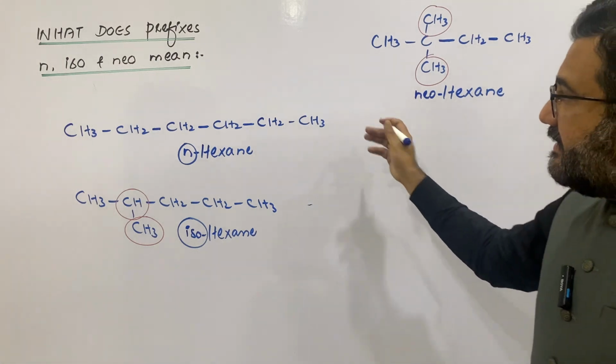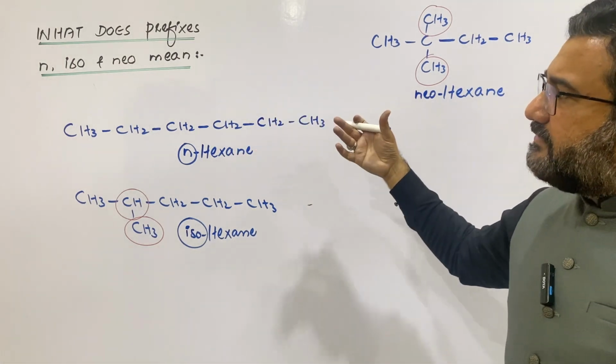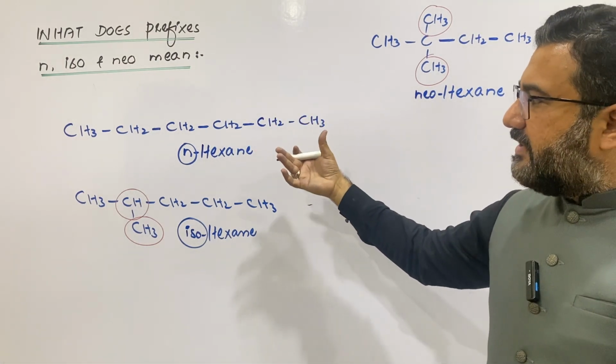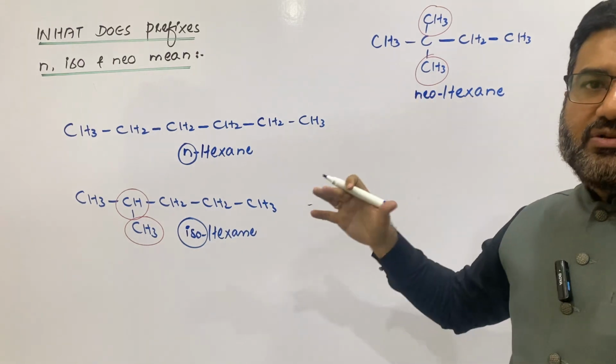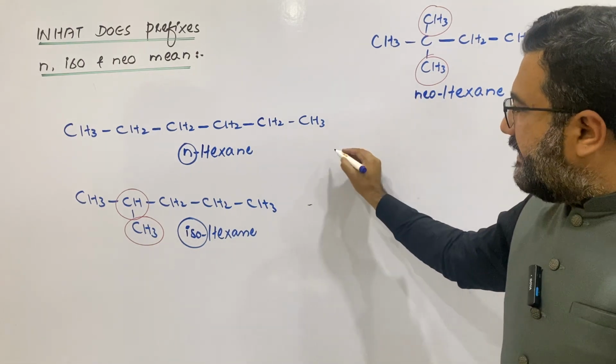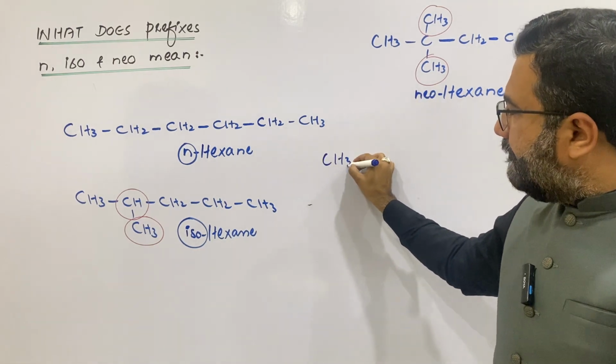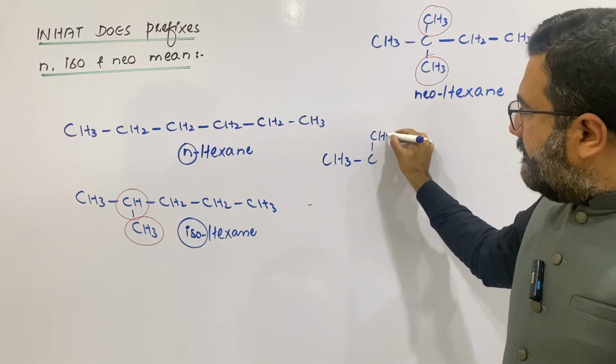My dear students, this system of naming using these prefixes normal, iso, neo is not a very successful one. Just like I am going to give you an example of an organic compound.